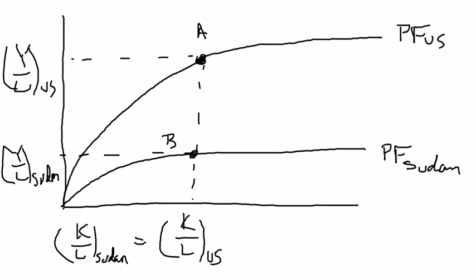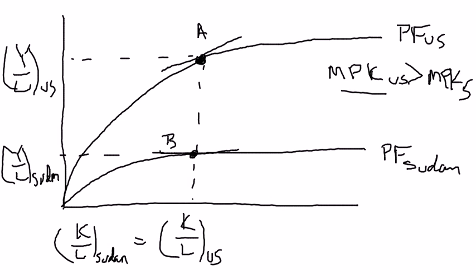And all we have to do is work through exactly the same type of reasoning we did before. Let's take a look at the marginal products. The marginal product of capital is the slope of the production function at the relevant point, so it's relatively steep at the US, but in Sudan, the slope is relatively flat, so the marginal product of capital in the US is greater than the marginal product of capital, and I'm just going to write S there for Sudan. Well, if that's the case, then the rate of return to capital is higher in the US than it is in Sudan.